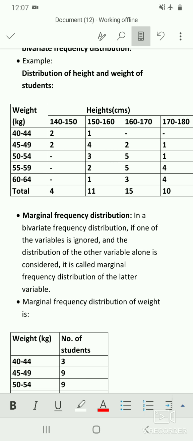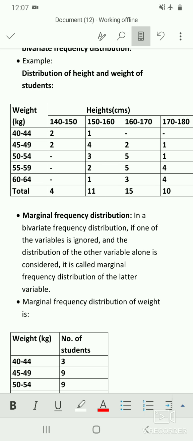In a bivariate frequency distribution, if one variable is ignored and the distribution of the other variable alone is considered, then it is called the marginal frequency distribution of that variable. That is, you are considering only one variable, but in the overall table there are two variables. So given the condition, you are considering only one variable. It can be any of the variables that you are interested to study.